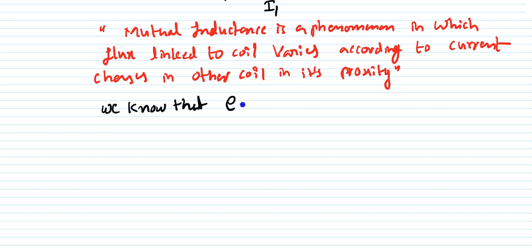We know that the induced EMF can be written as minus d pi by dt. If you assume the number of turns N is equal to 1, then the expression is minus d by dt.